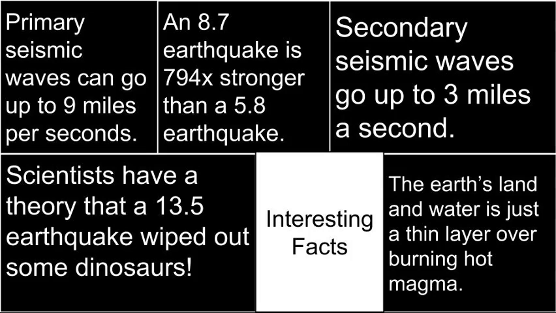Interesting facts. Primary seismic waves go up to 9 miles per second. An 8.7 earthquake is 794 times stronger than a 5.8 earthquake. Scientists have a theory that a 13.5 earthquake wiped out some villages. Secondary seismic waves go up to 3 miles per second. The Earth's land and water is just a thin layer over burning hot magma.